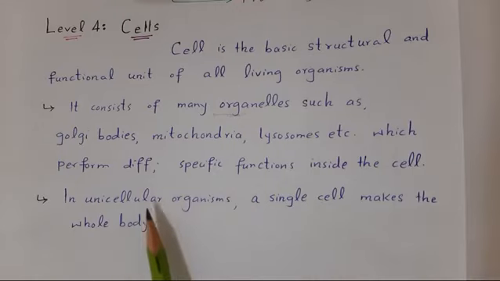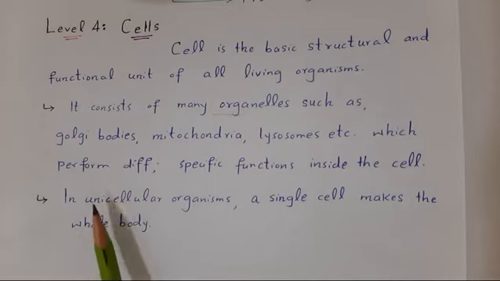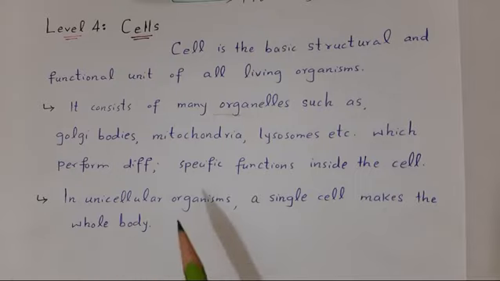In unicellular organisms, unicellular means organisms which are made up of a single cell, just one cell. A single cell makes the whole body. For example, bacteria, amoeba, paramecium, chlamydomonas, उनकी body just एक cell से बनी होती है.